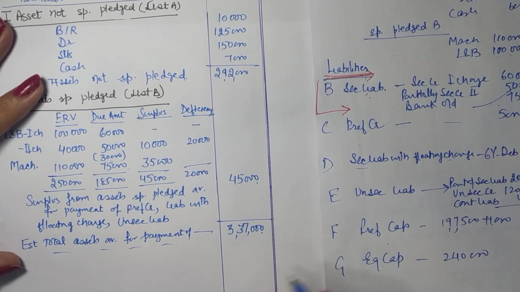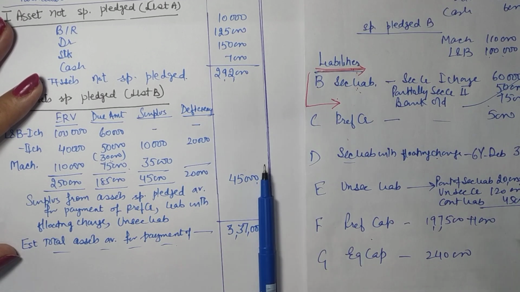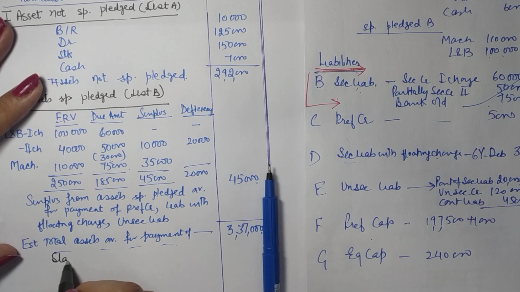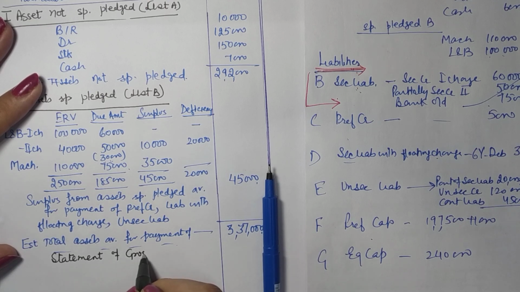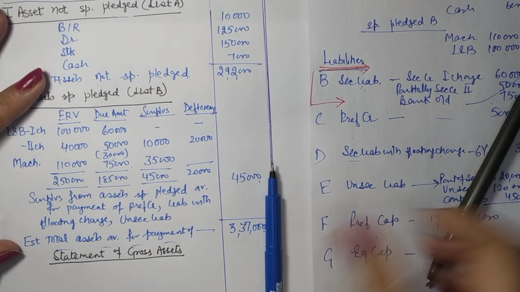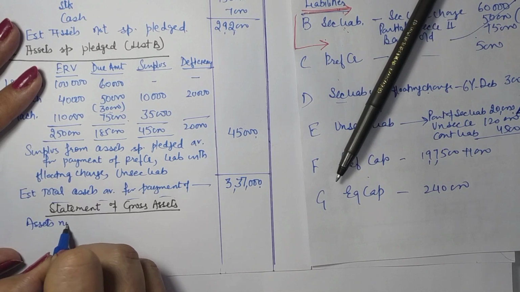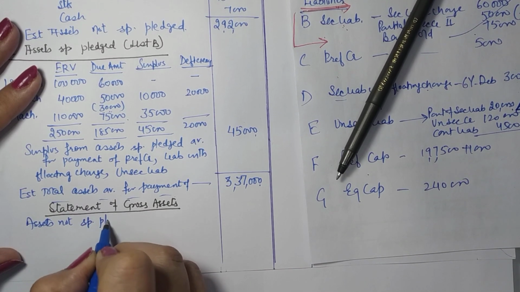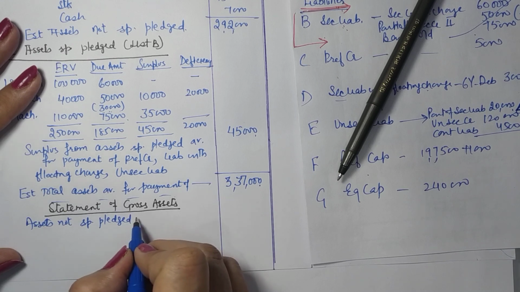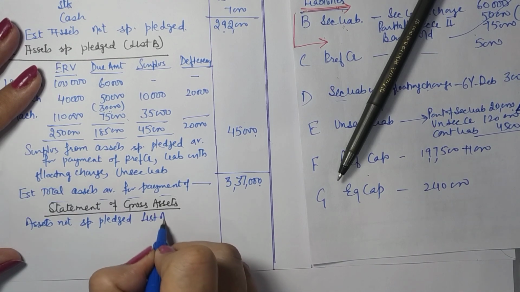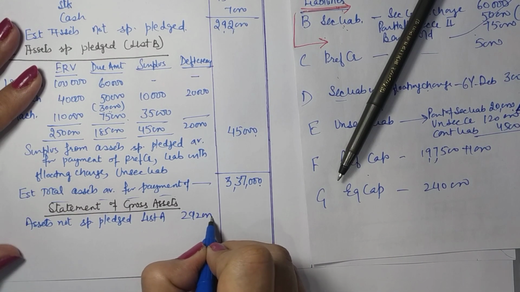Okay, now here we are to give a small statement of gross assets. Statement of gross assets, that is the asset realizations without any payment. So this has two categories: assets not specifically pledged, that is list A, 2,92,000.